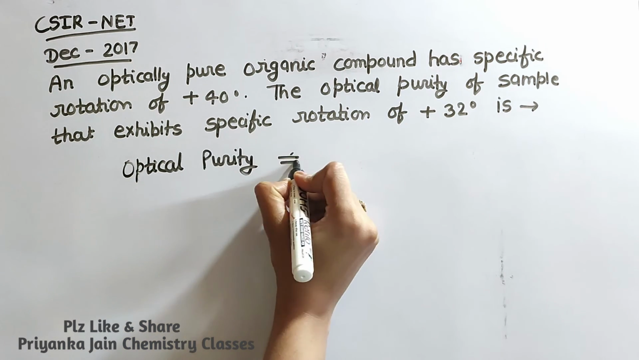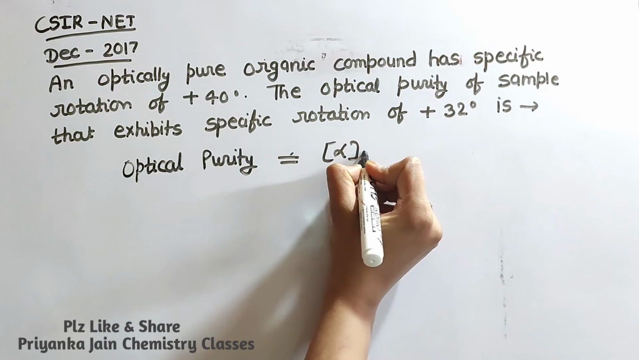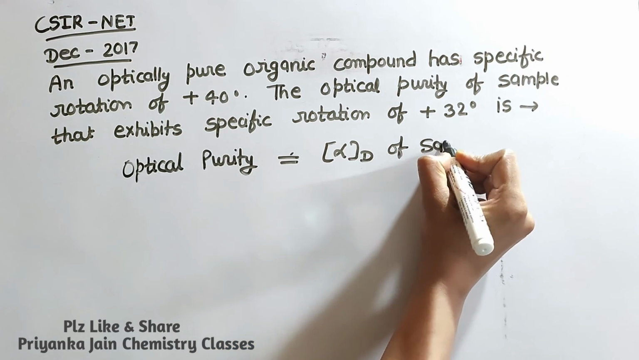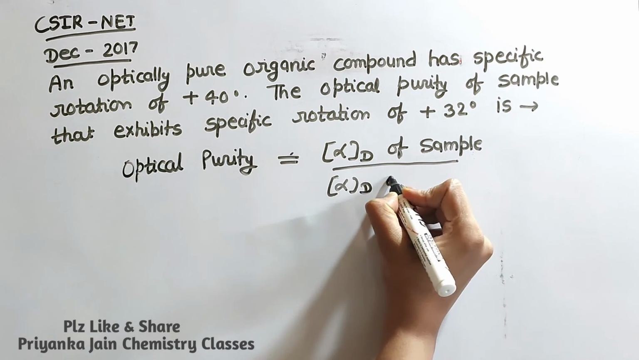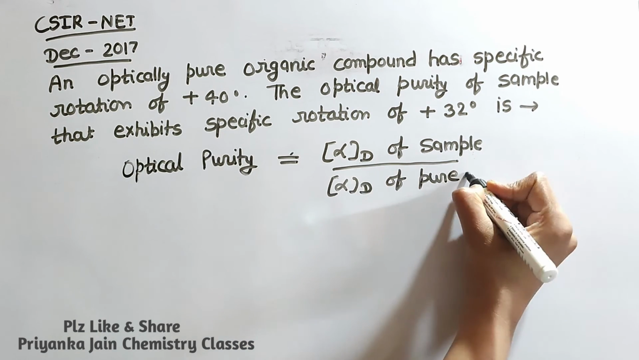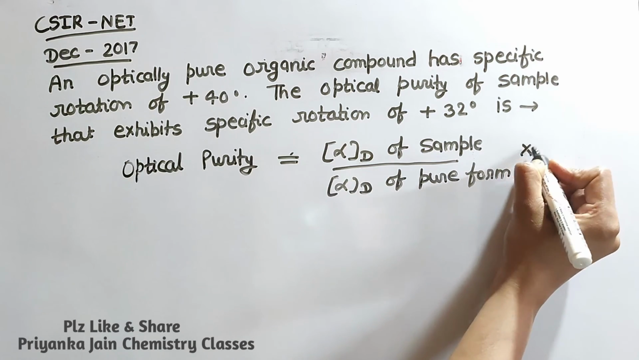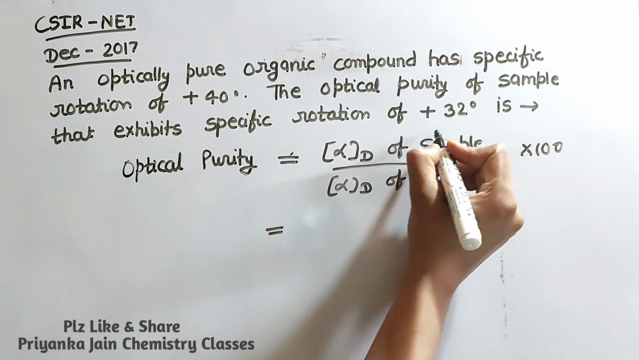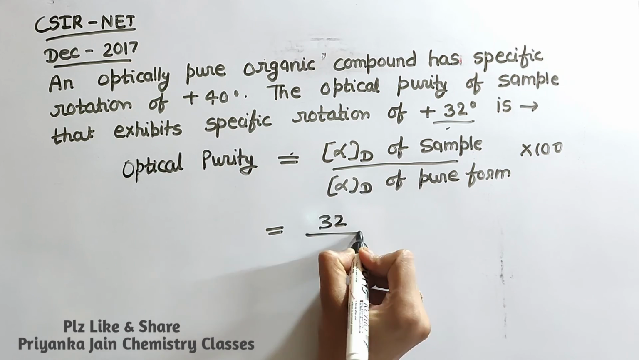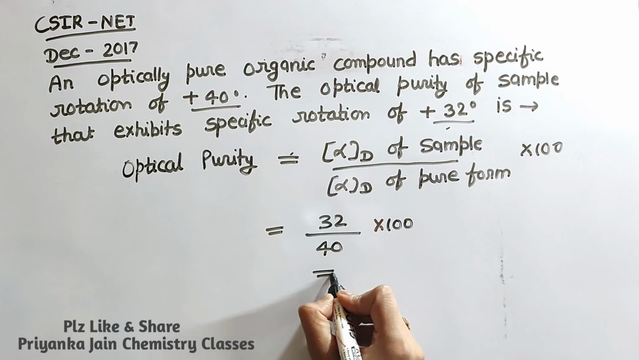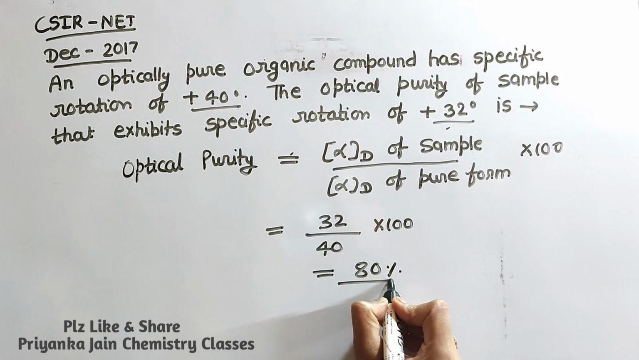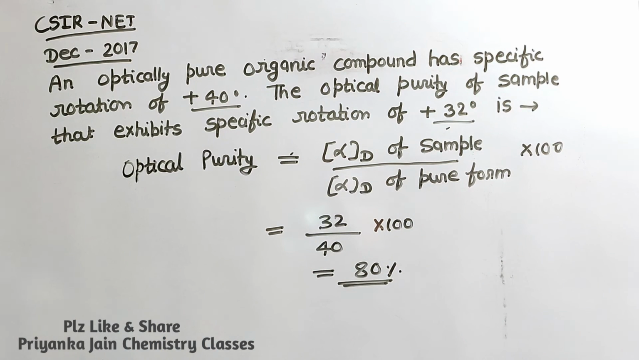What is the formula? Optical purity is equal to specific rotation of sample divided by the specific rotation of pure form into 100. So just you have to put the values. For the sample the value is 32 degree and for the pure form the value is 40 degree into 100. So this will be equal to 80%. It means the optical purity is 80%. Okay, so these are the questions that are based on the enantiomeric excess, optical purity or specific rotation. I think all the questions will be very clear in your mind.